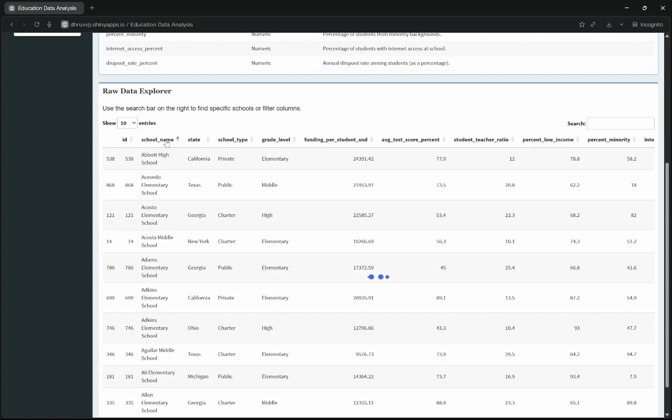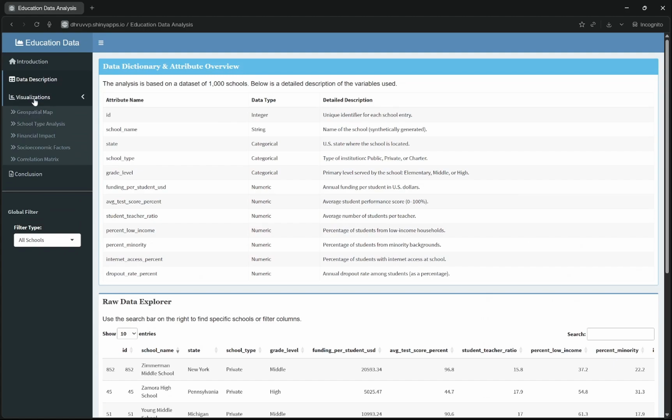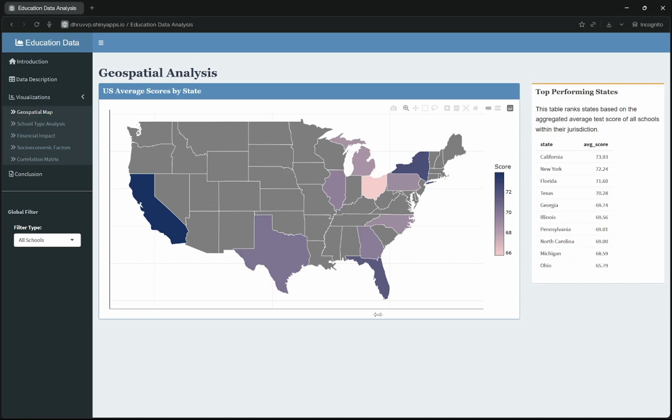Now, let's explore the visualizations. The first step is the geospatial analysis. Here, I have plotted the average test scores across the United States. Darker blue regions indicate higher average performance. On the right, the top states table ranks jurisdictions by their aggregated scores. We can observe that states like California and New York are outperforming others, suggesting regional clusters of educational quality.